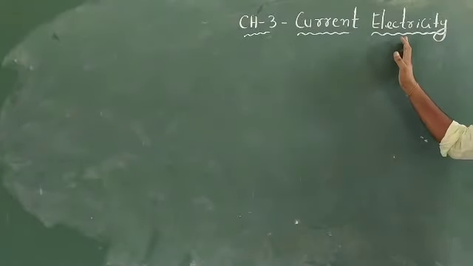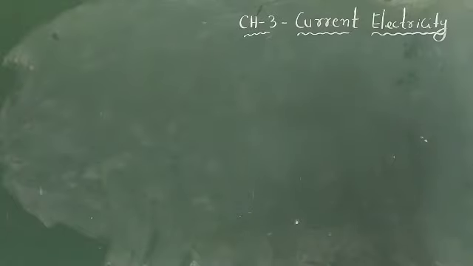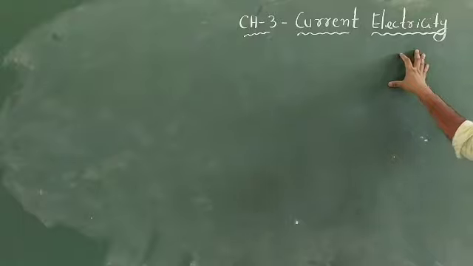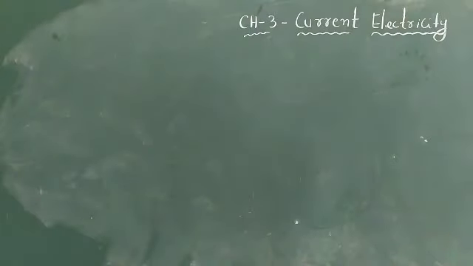In the previous chapter, the charges were in a rest state, a static state, so that was electrostatics. Here charges will be in motion, but that motion will be of constant velocity. When the velocity is non-constant, then we go to electromagnetism. Here we are talking about current electricity, so the charges are in motion with constant velocity.